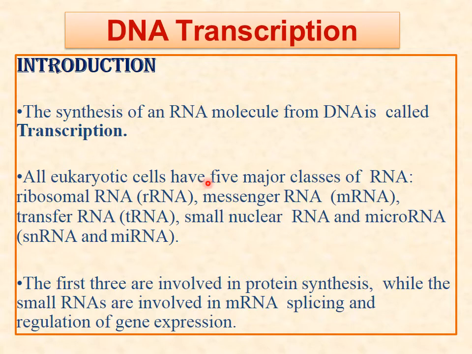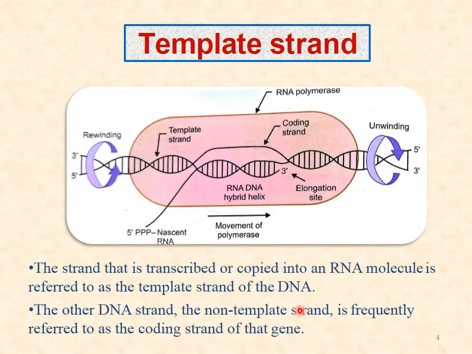So we start with the DNA transcription. The synthesis of RNA molecule from DNA is called transcription. In eukaryotic cell, there are 5 major classes of RNA, that is ribosomal RNA, messenger RNA, transfer RNA, small nuclear RNA, and microRNA. The first 3 are involved in protein synthesis, while the small nuclear RNA is involved in messenger RNA splicing and regulation of gene expression.